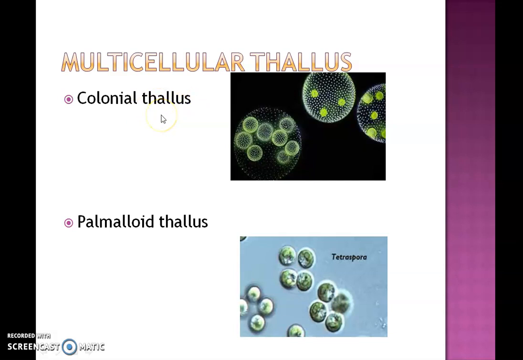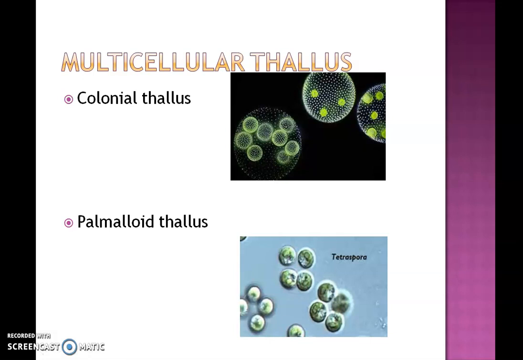colonial thallus. In colonial thallus, several independent cells organize into small colonies. They aggregate and form several colonies. Here we can see several colonies. This is Volvox, and this is a colony, this is a colony, this is a colony. Here they divide also and form several daughter colonies in each. We can see granddaughter colonies also in some colonies. It could divide up to granddaughter colonies. So this is how a colonial form exists.